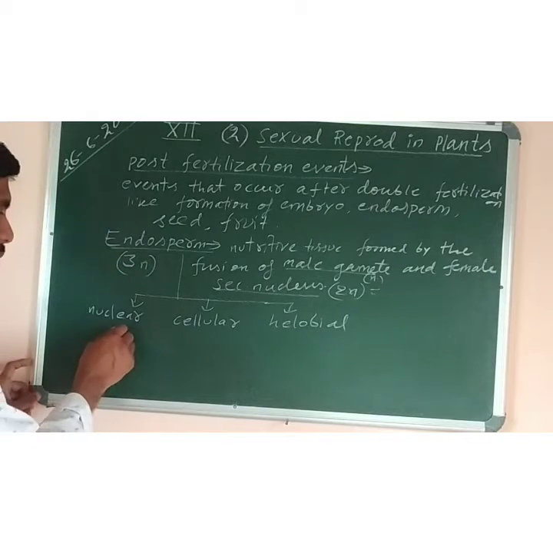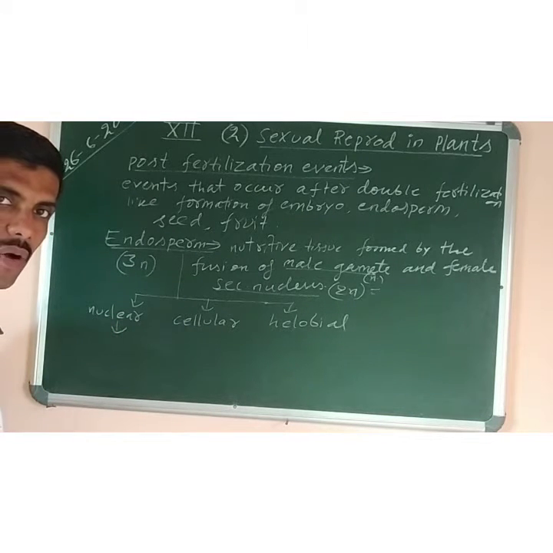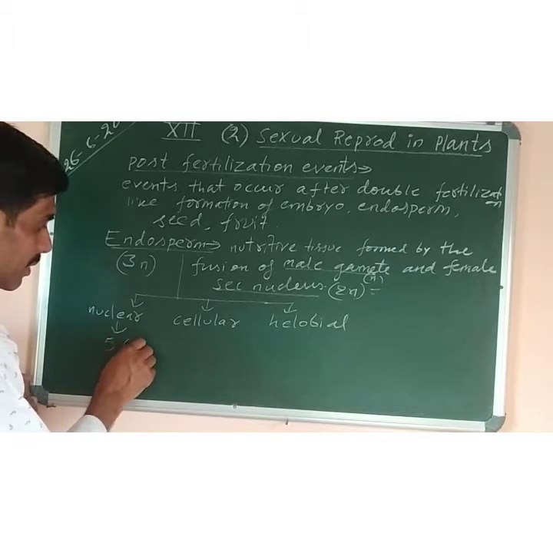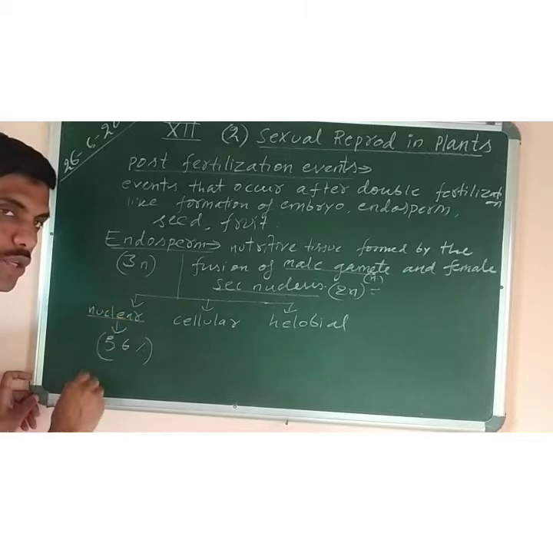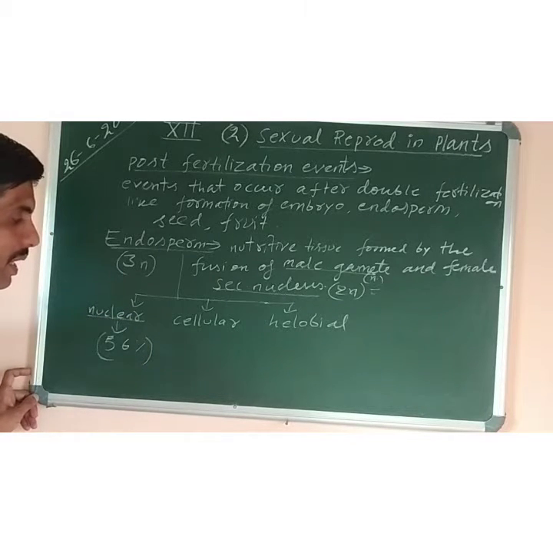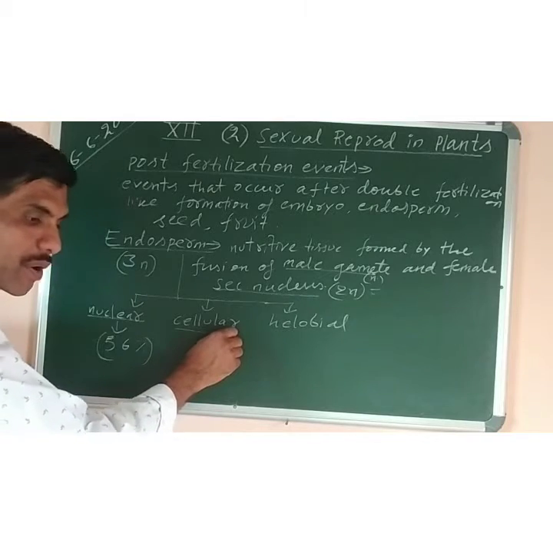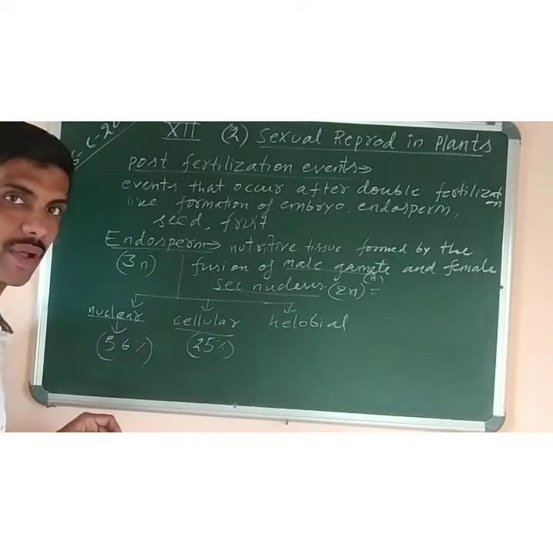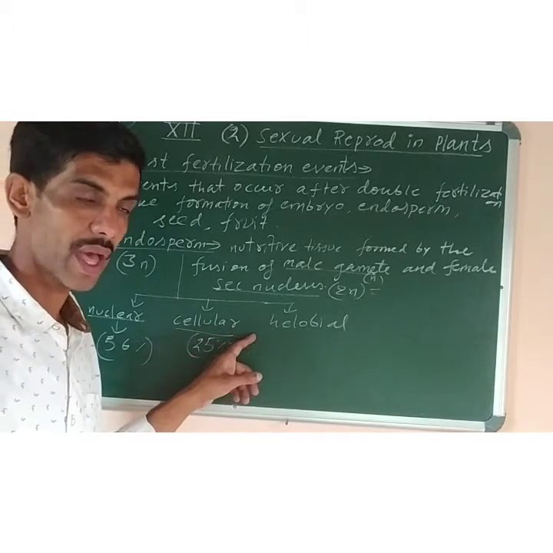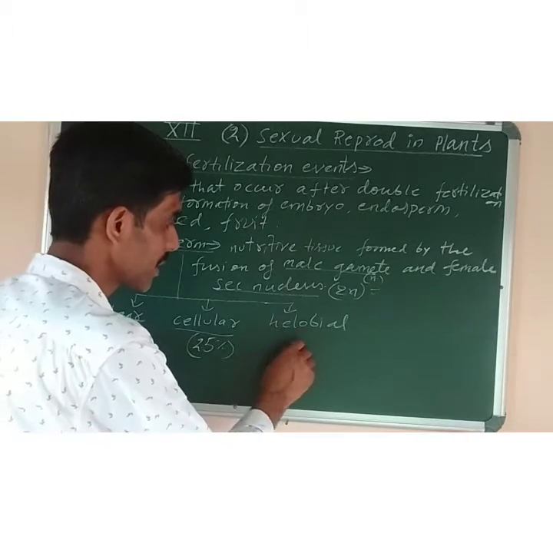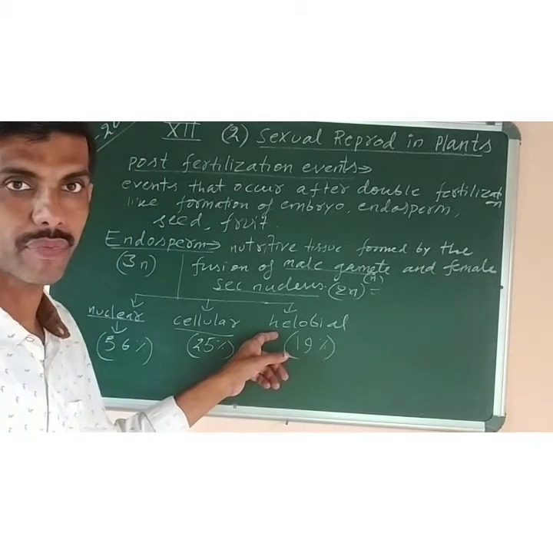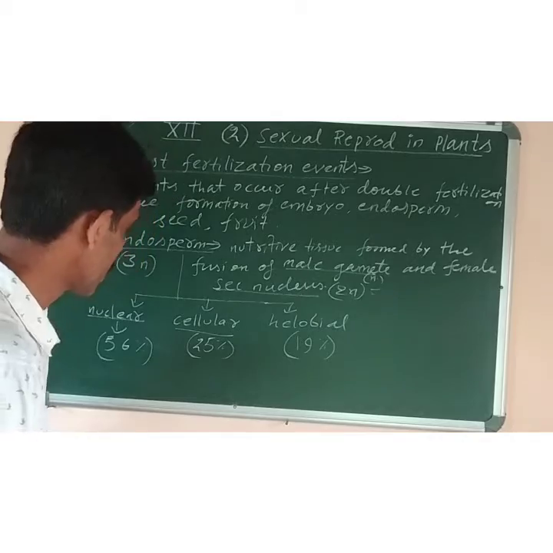Of these, nuclear endosperm is very common, found in almost 56% of families of the flowering plants. Whereas cellular endosperm is found in 25% of the flowering plants, and the remaining 19% of the flowering plant families contain helobial type of endosperm development. Okay, so first we will study the nuclear endosperm.